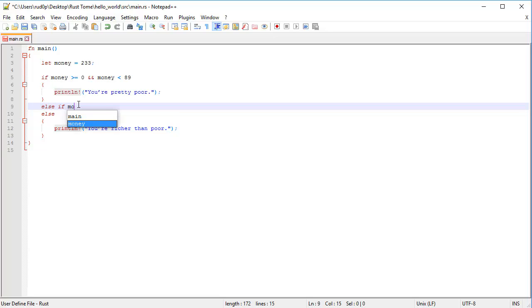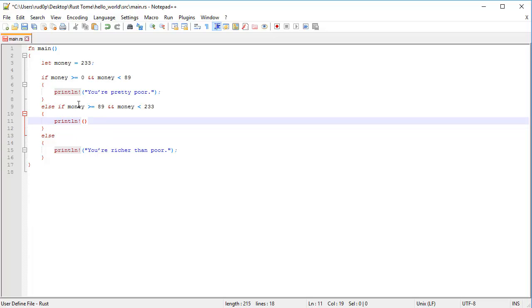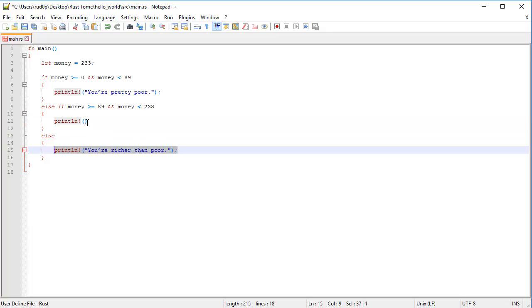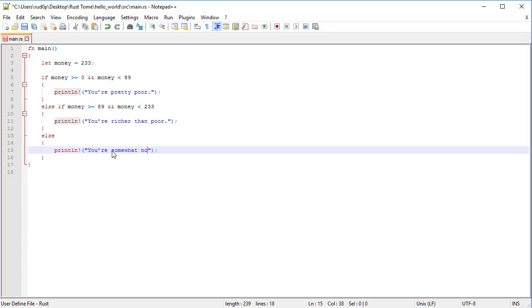And in here, we're checking to see if money is greater than or equal to 89 and money is less than 233. Then we print out print line. We'll have this message being displayed. Then else, you're somewhat not rich. I'll run this now.